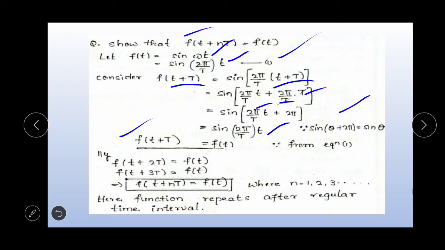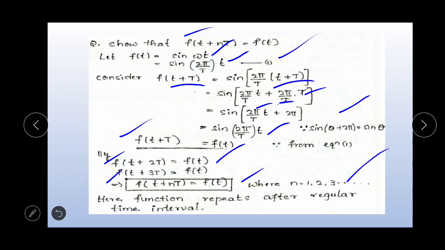Similarly, if you consider n equal to 2, then f of t plus 2T is equal to f of t. If you consider n equal to 3, then f of t plus 3T is equal to f of t. For the nth value, f of t plus n into T is equal to f of t, where n equals 1, 2, 3, and so on.